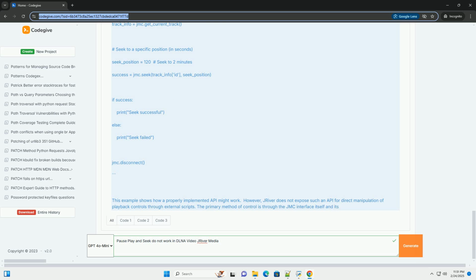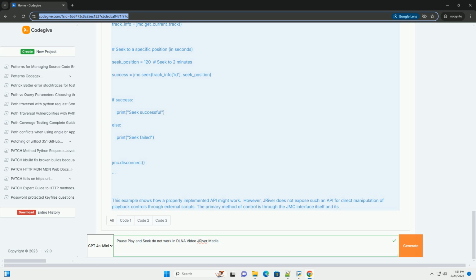3. Examine JMC logs. JMC provides extensive logging. Navigate to the log files, whose location varies depending on your OS, and look for errors related to DLNA, playback, or network communication during the time of the issue. This is crucial for pinpointing the source of the problem. Search for keywords like DLNA, error, seek, pause, play, and the name of your client device.